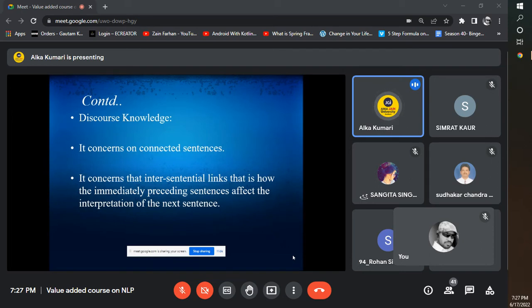Whatever things we have already read or mentioned, on the basis of that we can also analyze and interpret the next sentence on the basis of the previously mentioned sentence. Is it clear?